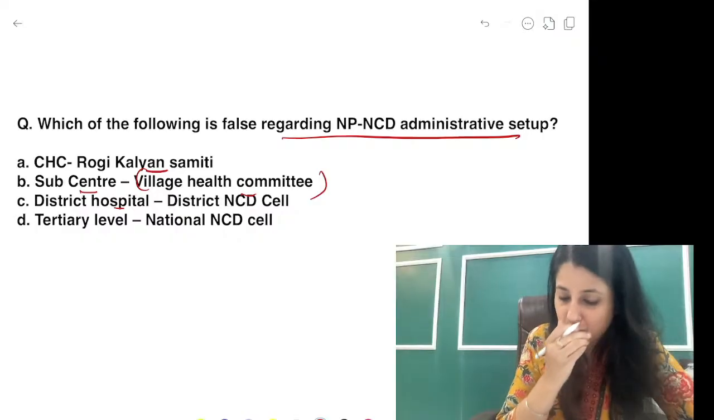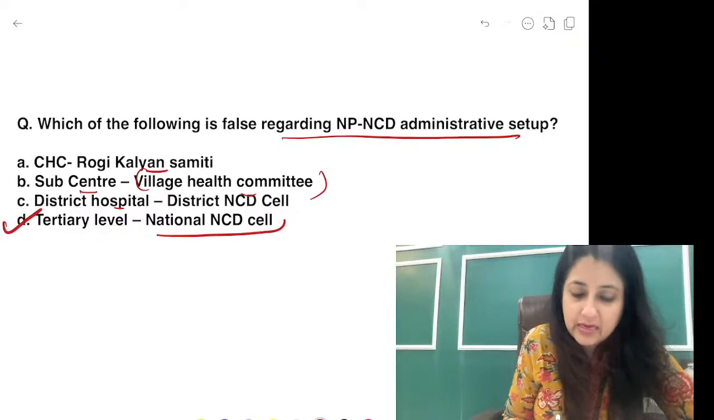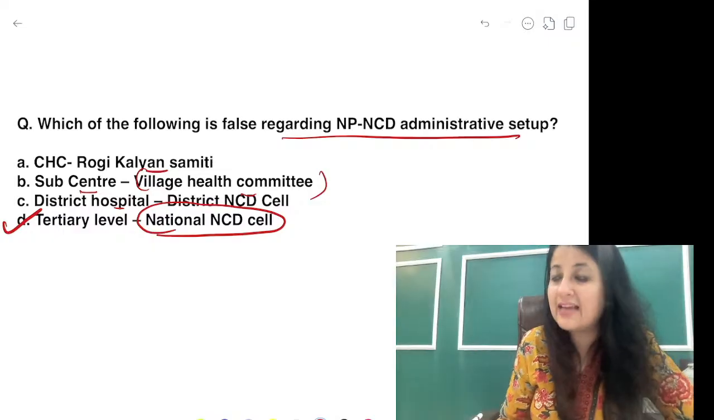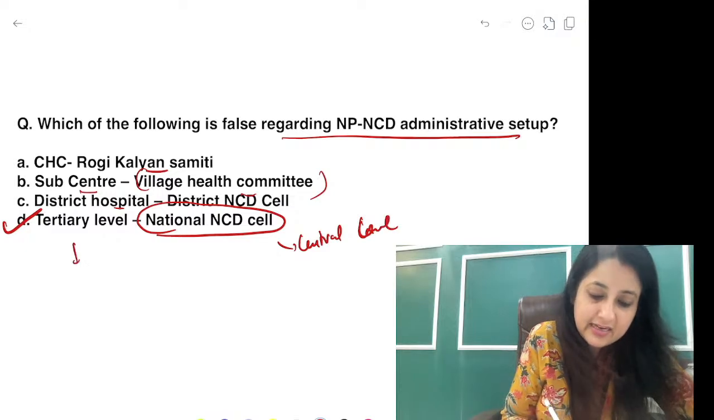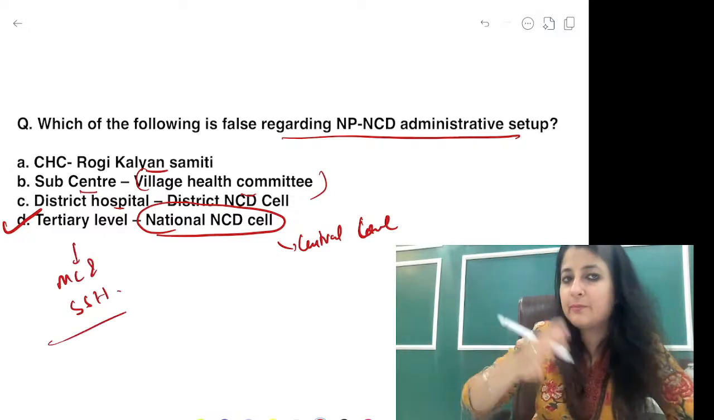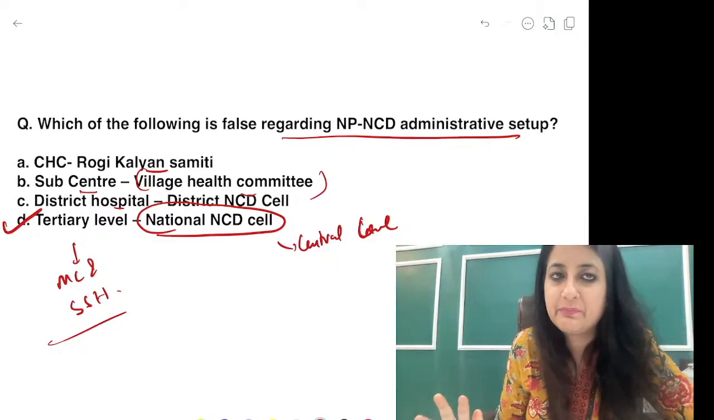At the district hospital you will have a District NCD cell. At tertiary level we don't actually talk about national. National NCD level is at central level. At tertiary level you have medical college and SSH. It was just, जो हम लोग levels of health care पढ़ते हैं ना, उसके basis पे question बनाते हैं.